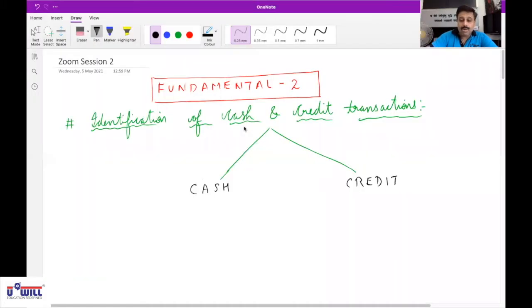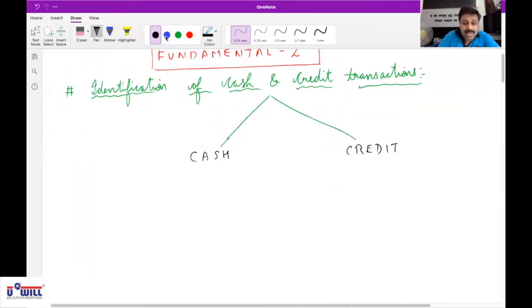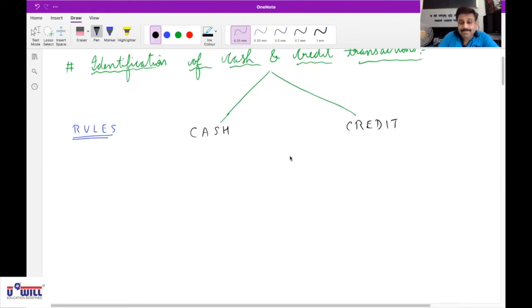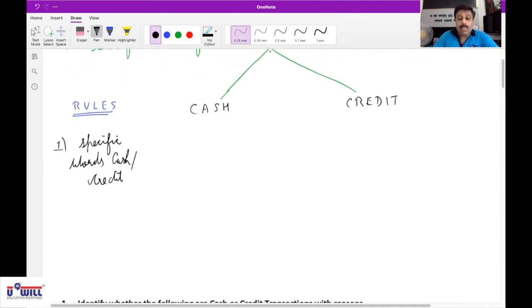Okay. Now, identification of cash and credit transaction rules. All of you are making this chart in your notebook? Is everyone doing this? Okay. Rule number 1 is the specific words cash and credit. What is rule number 1? Specific words cash or credit. Now, what does it mean?